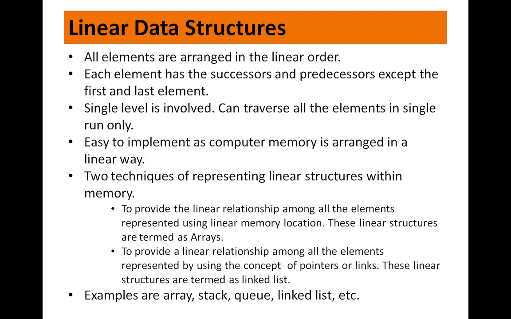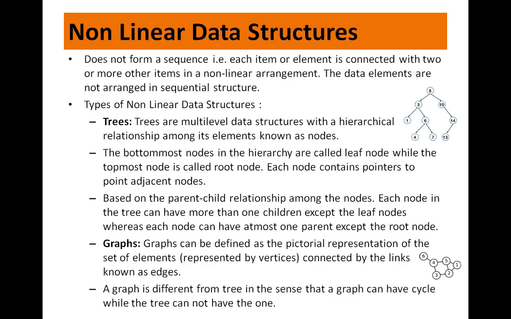Then you have the linked list, which is again a linear data structure, used to maintain a list in the memory. It can be seen as a collection of nodes stored at non-contiguous memory locations. Remember, non-contiguous memory locations. Each node of the list contains a pointer to its adjacent node. Fine. Now let's look at non-linear data structures. So linear data structures are clear. In case of linear data structures, we have array, stack, queue, and linked list.